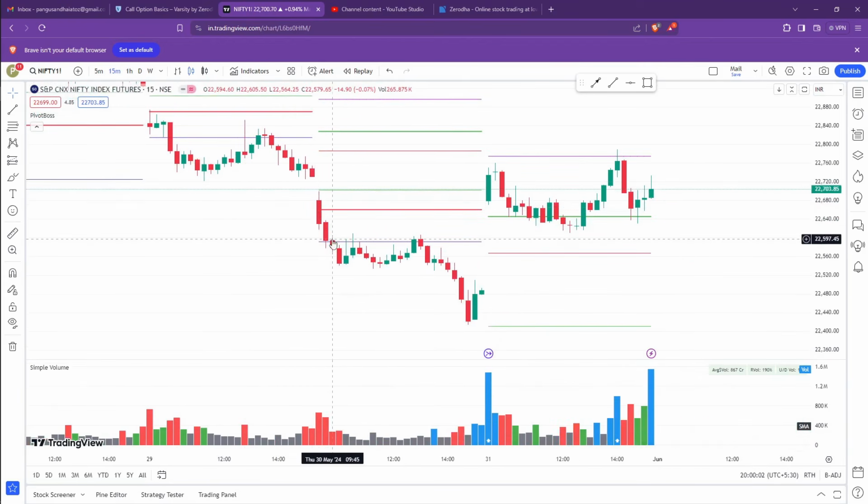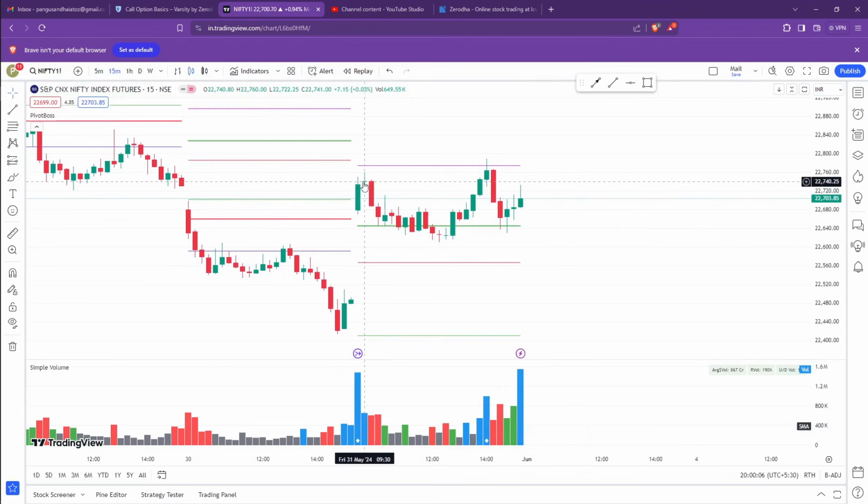Breakdown below L4, went towards L5. This is a good successful trade. And then price opened above H4, it is very near to H5, so avoid, and it came down. And then this is also a good breakout candle. If you want to take a trade, yes, you can take a trade. If you are taking a trade, H5 is also done. So approximately, if I see the total, if you consider that some of the trades are not based on your risk appetite, I would say there are fewer losses and 75% of the times it has given profit.